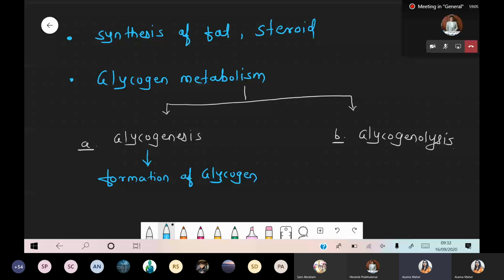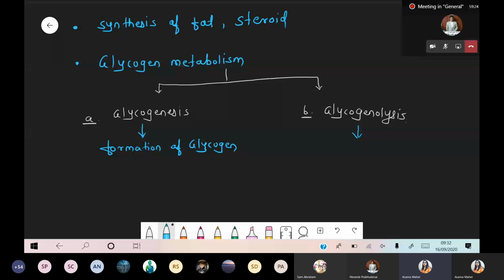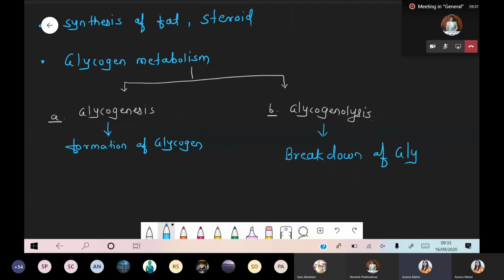And here comes the word lysis. What is the meaning of lysis? Breakdown. So in this condition we are talking about breakdown of glycogen. Such a process is called glycogenolysis. There is everything in the name.